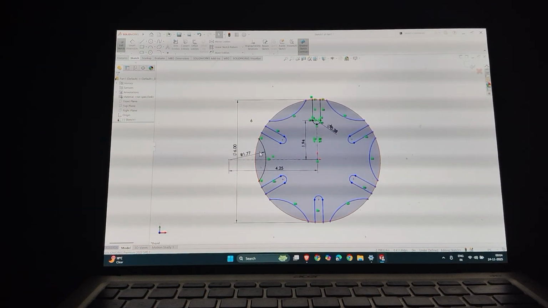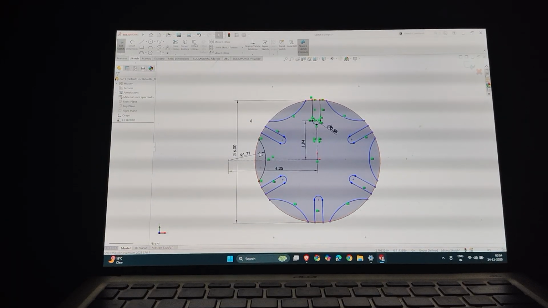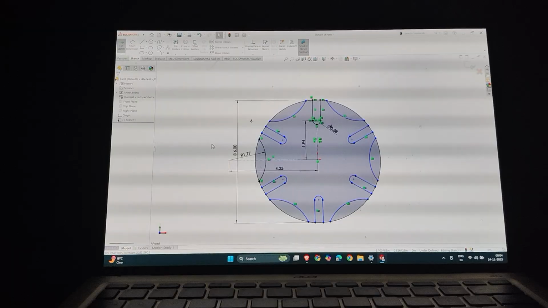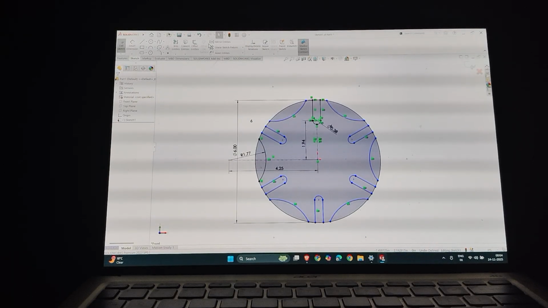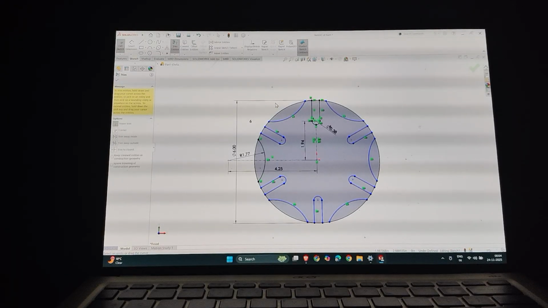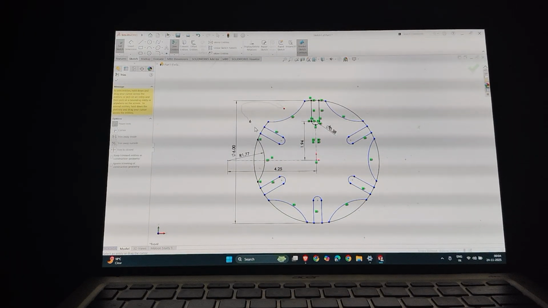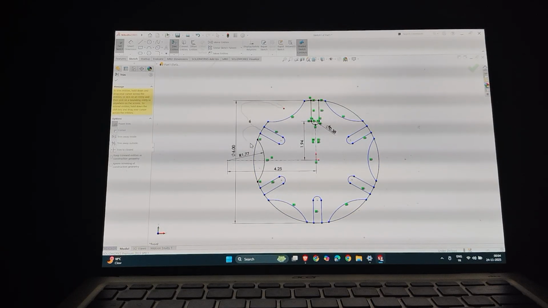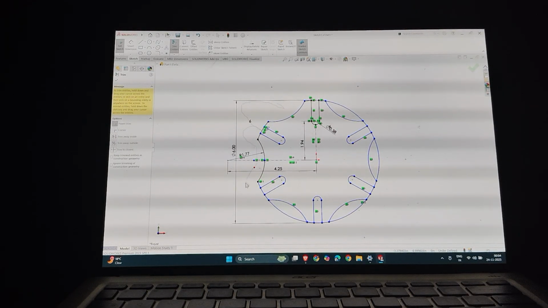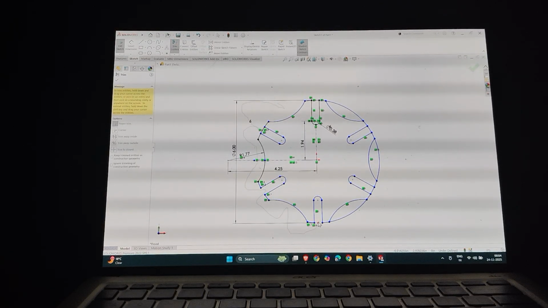So at the time of the lock wheel I'll make the curve of 2.21. Now I'll trim the entities. That time trim entities may feel somewhat difficult, so I changed the dimensions.